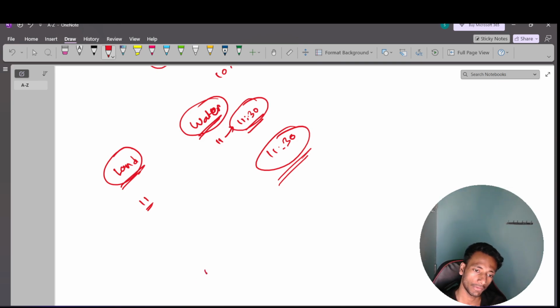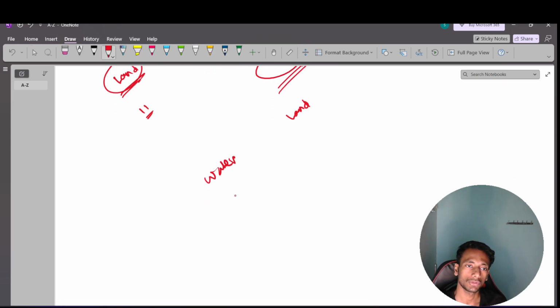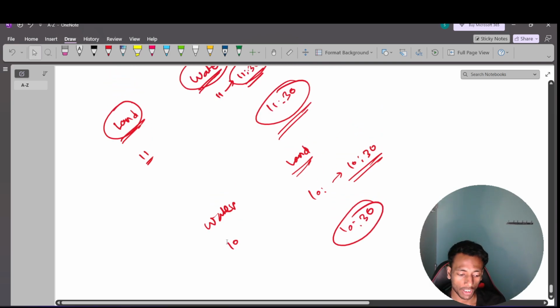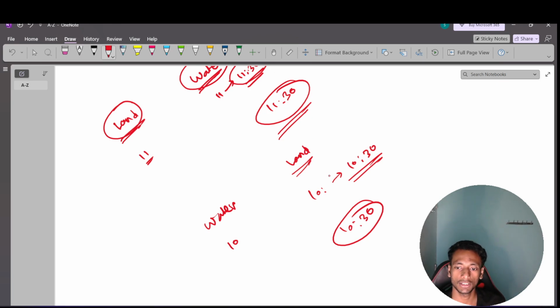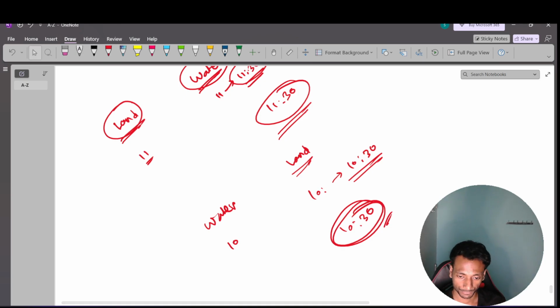Now suppose I first ride the water, and then experience the land ride. Suppose the water ride ends at 10 o'clock, then the land ride I can start from 10 and it ends at 10:30. So the finish time is 10:30. We have to return the minimum, the earliest possible time, so we return 10:30, the earliest time we can finish both rides. This is clear.